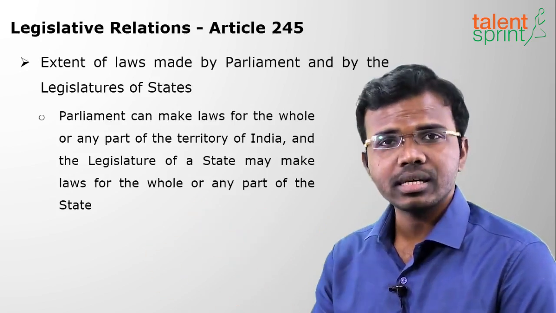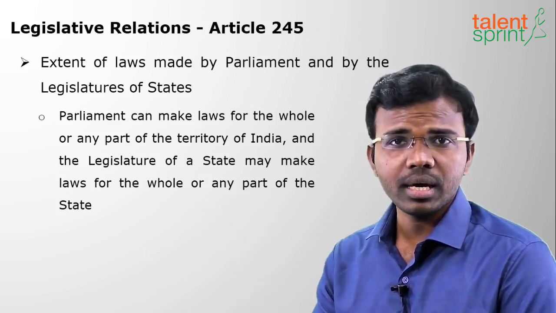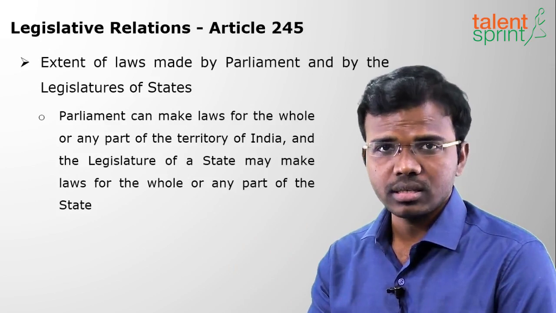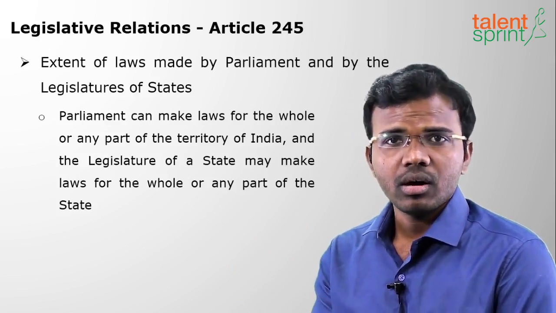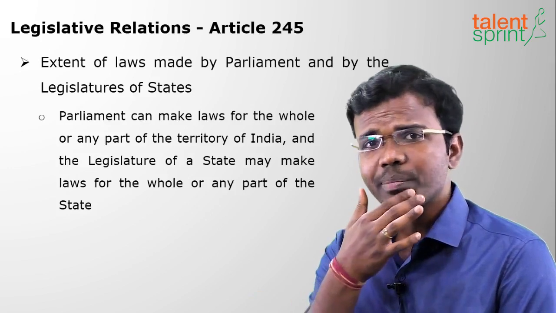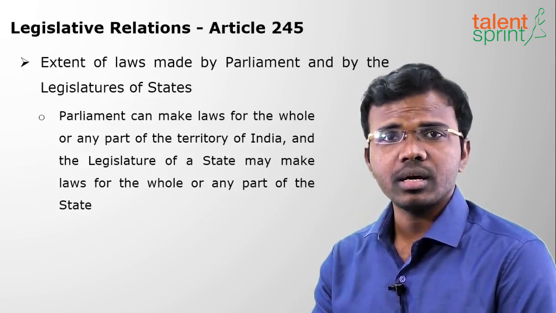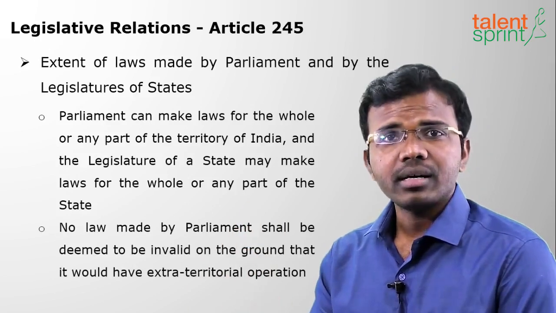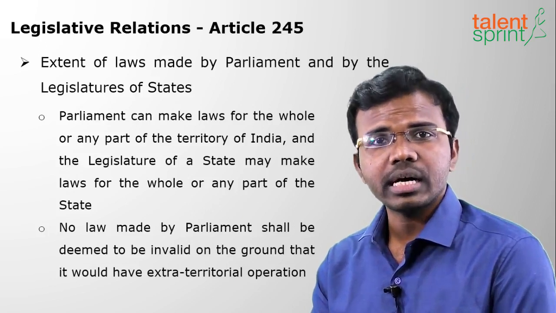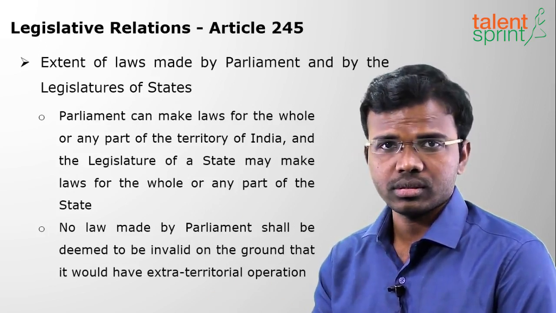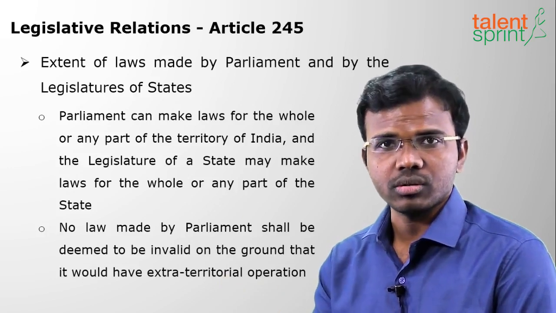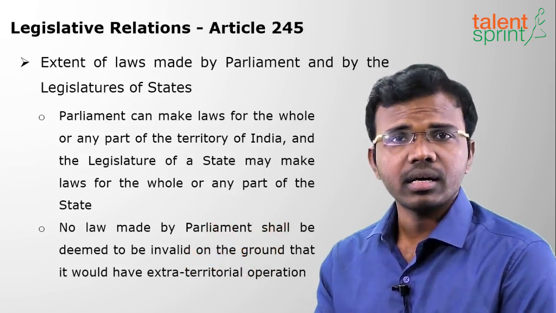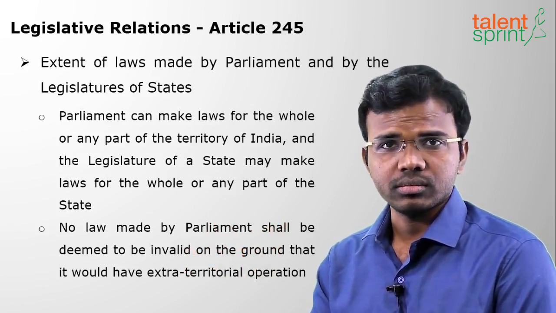And what can the state legislature do? The state legislature can make laws for any part of the territory in the state only, not outside the state. So Parliament can make any law on any part of the country, and the state legislature can make law on any part of the state. And no one can object that it is of extraterritorial operation or extraterritorial jurisdiction. What do you mean by this? It means that Parliament can make laws without any objection.